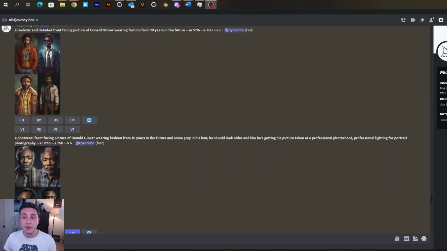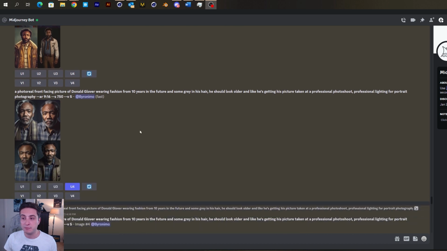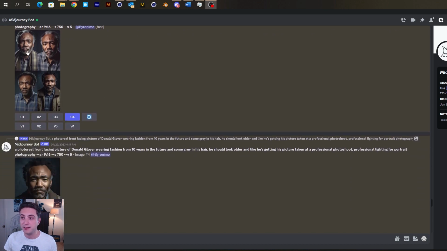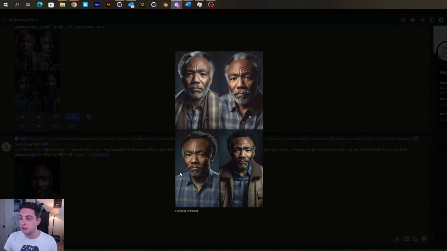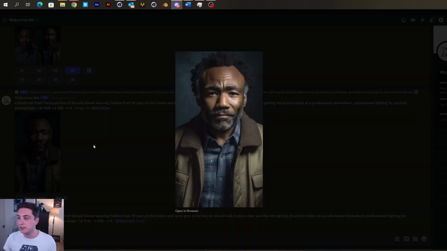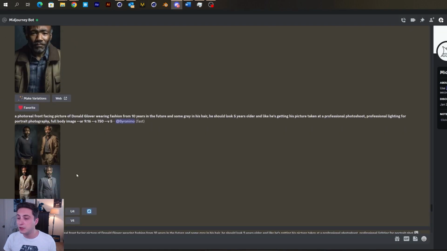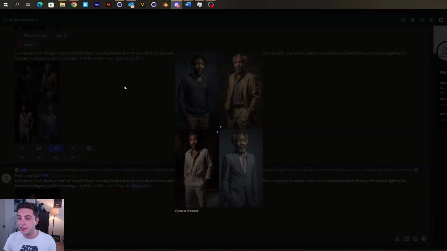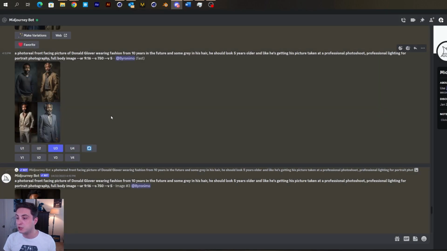Step number 3 was creating my avatar. I went to Midjourney and tried out a few different prompts until I finally got to a point where I liked it. I got an older version of Donald Glover. I really liked this 4th one down here, which is the one I ended up using. It looks older, but not too old. There are a few others that I picked out just in case. I came up with these other options in here.